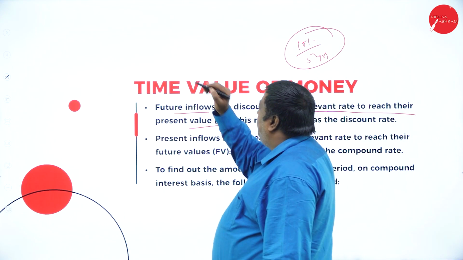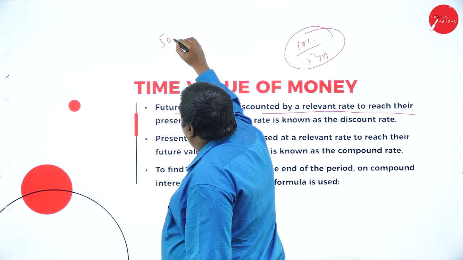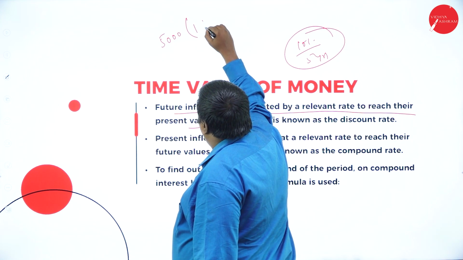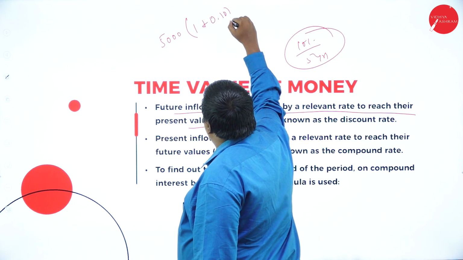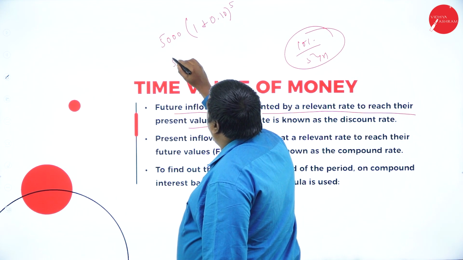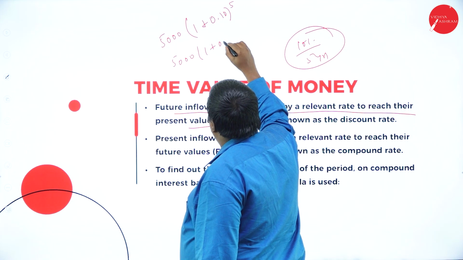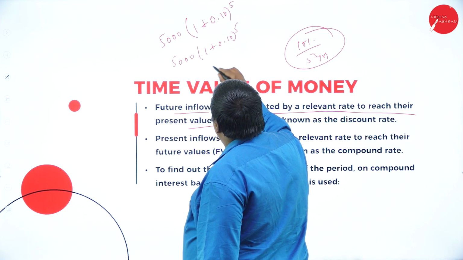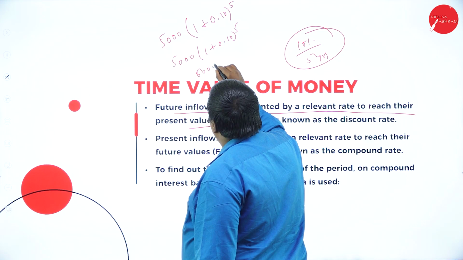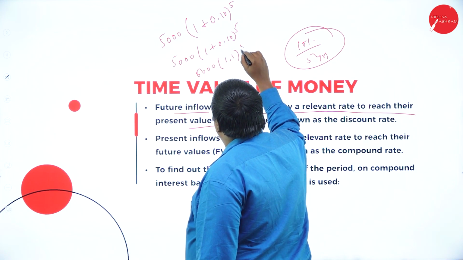Like for example, 5,000 into 1 plus 0.10 to the power of 5. That is nothing but 5,000 into 1.1 to the power of 5.